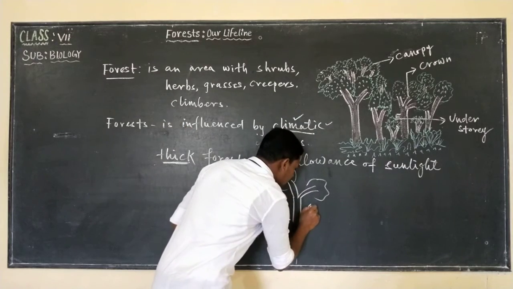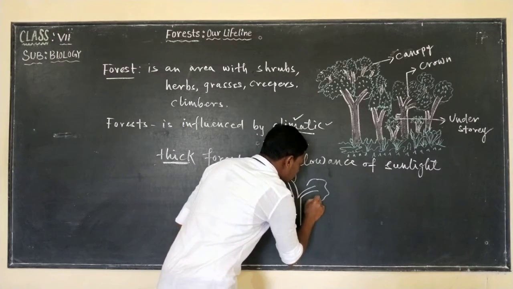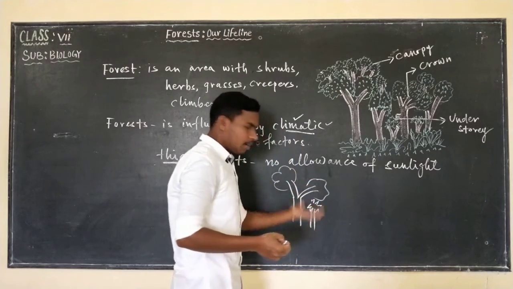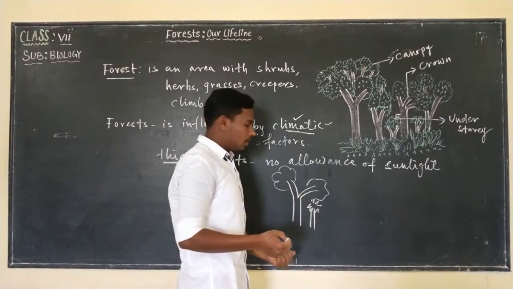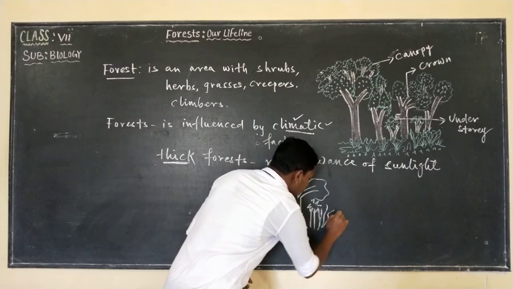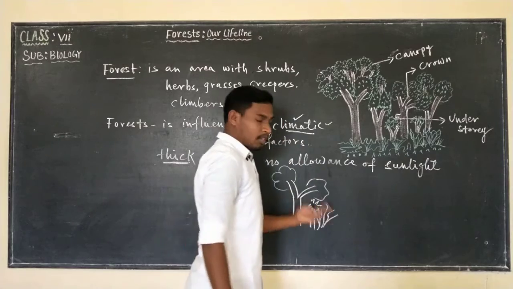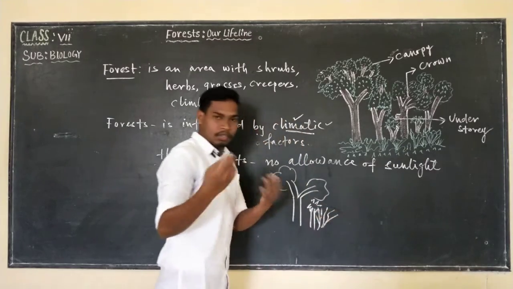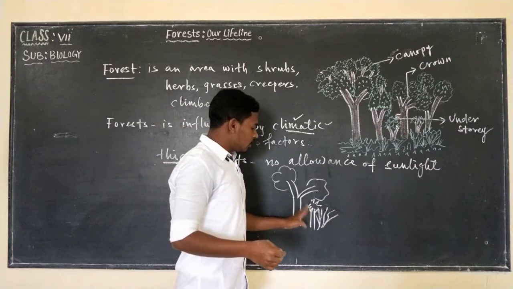Shrubs. Shrubs are the thorny bushes. They grow under the giant or tall tree. And we also find tall grasses, which are not as tall as shrubs.